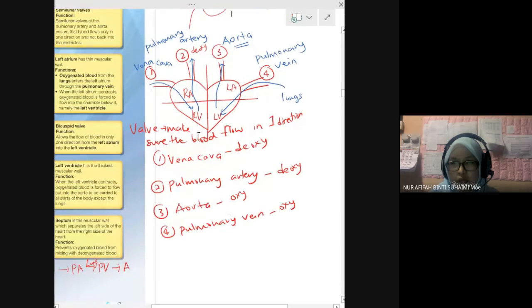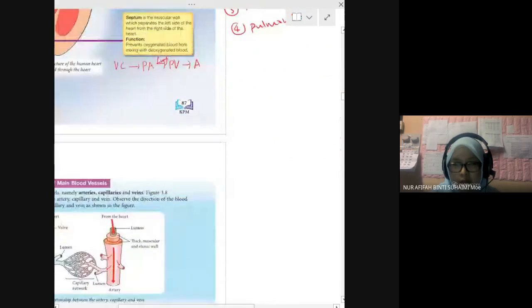And then which one is deoxygenated? Which one carries oxygenated blood? Remember, vena cava brings deoxygenated blood together with pulmonary artery. Aorta brings oxygen. Left side brings oxygen, right side brings deoxygenated. Okay, next.